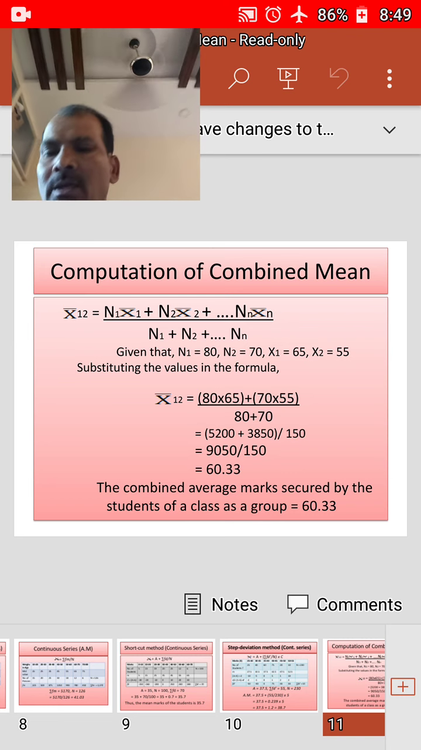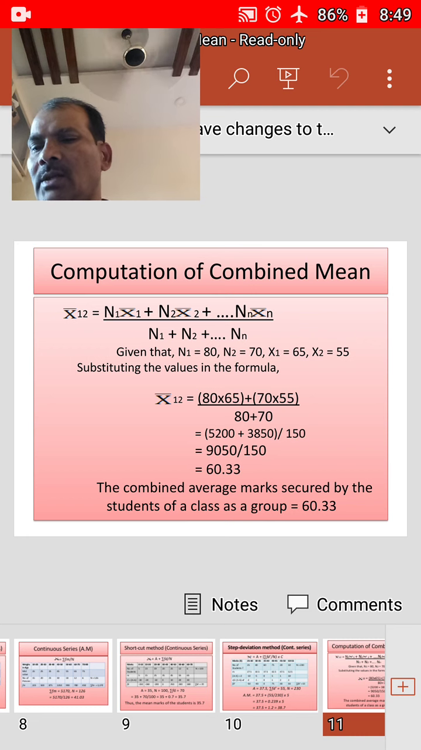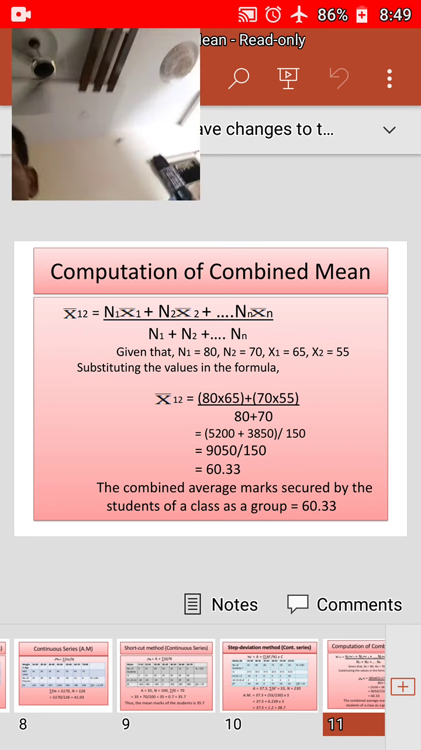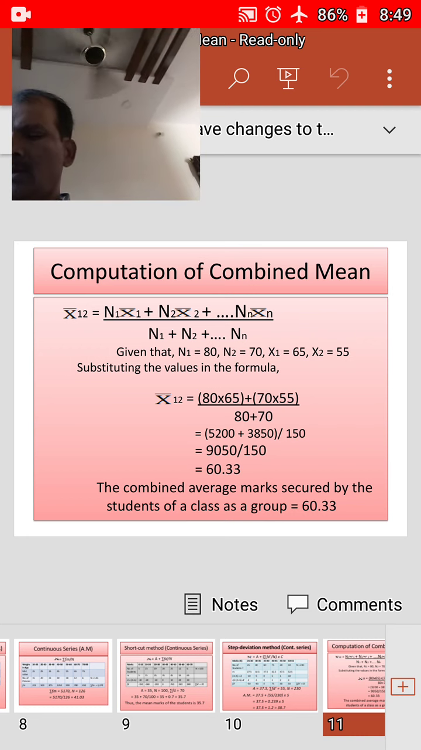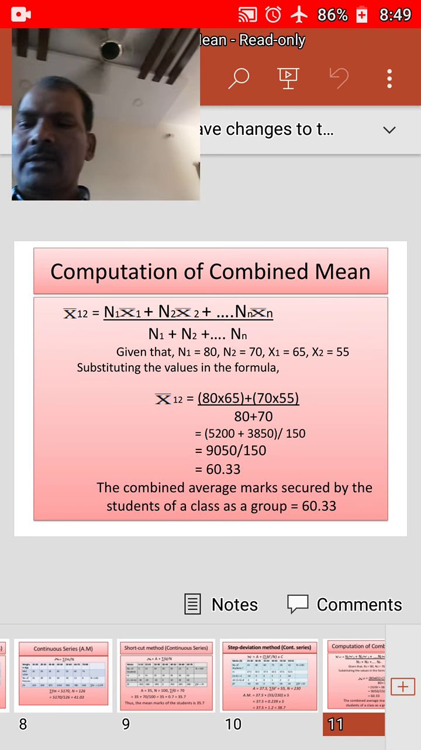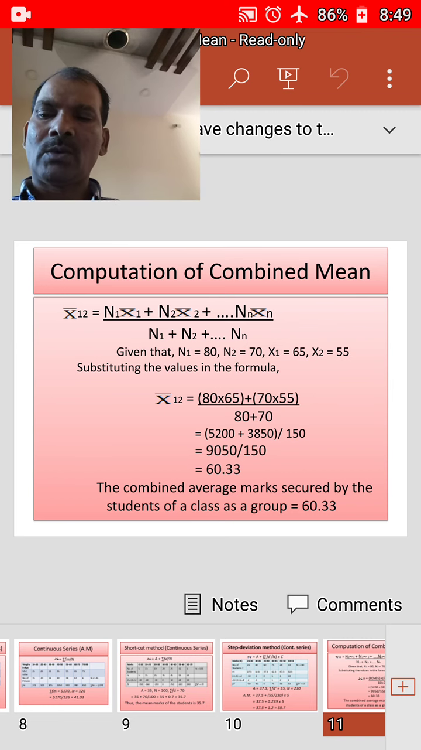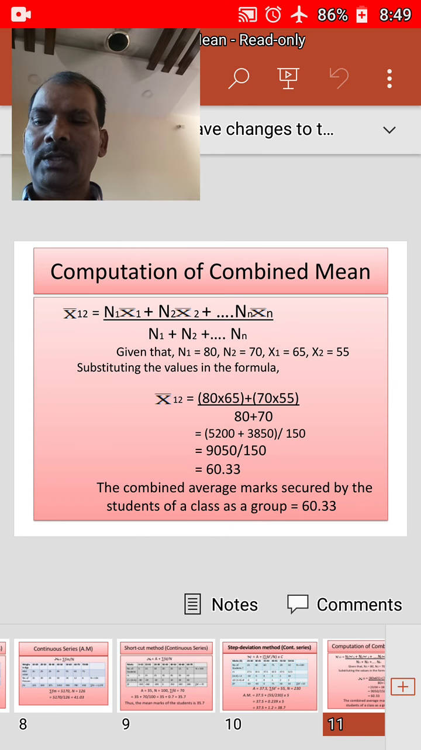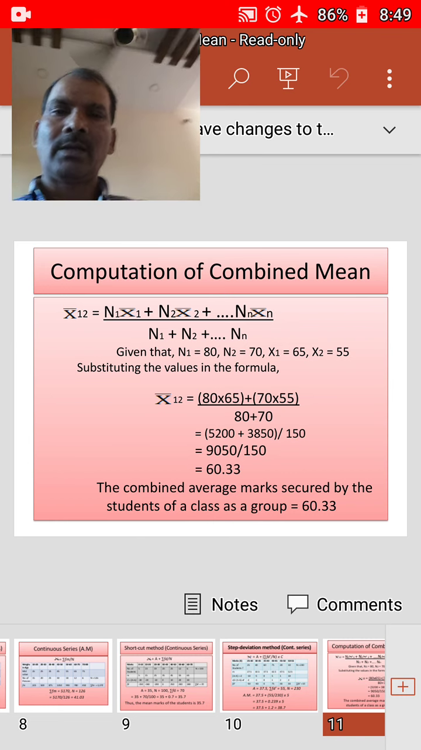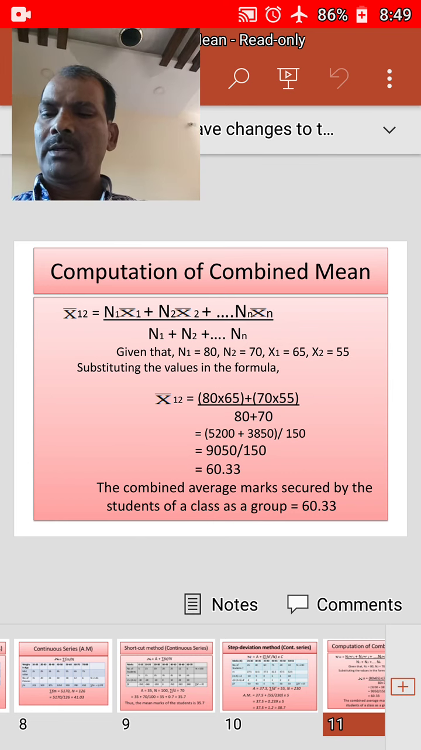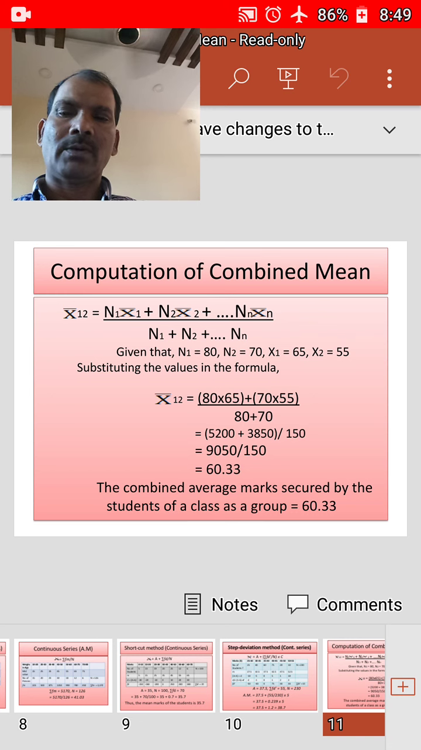Computation of combined mean we have in this session. Okay, computation of combined mean. Actually, in case of arithmetic mean, the sizes of two or more related groups are known. The combined mean of all the groups can be obtained by combining the given series. The combined mean is denoted by x bar 12, and computed with the help of the following formula.